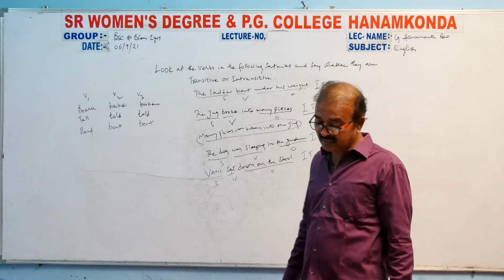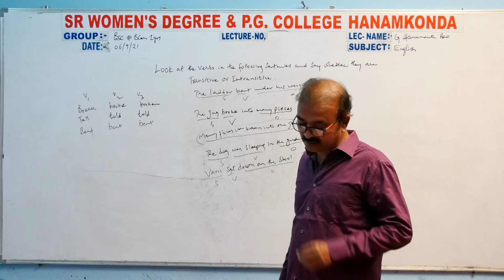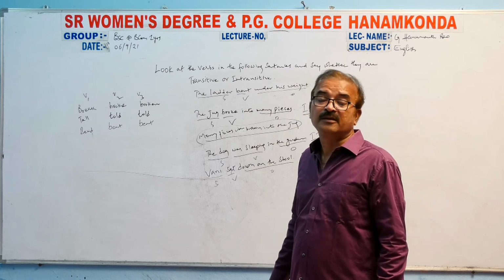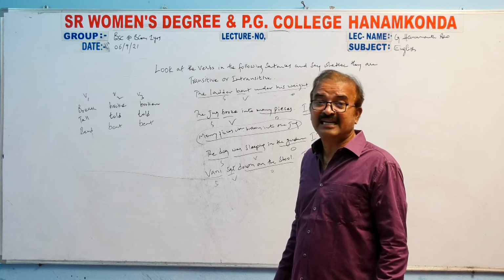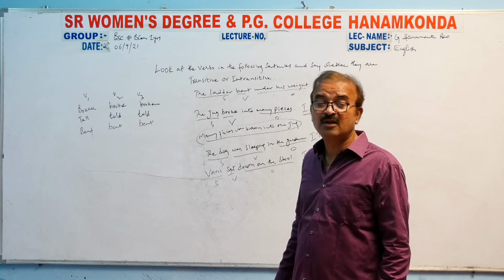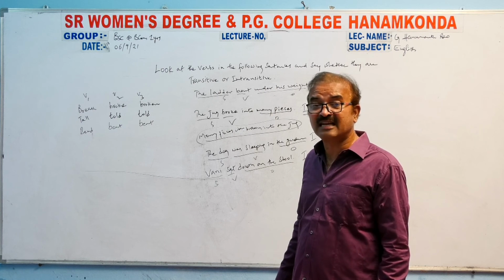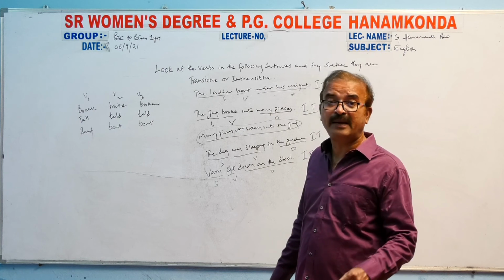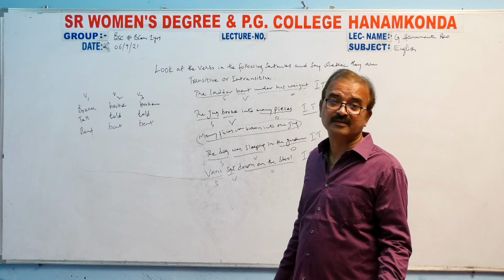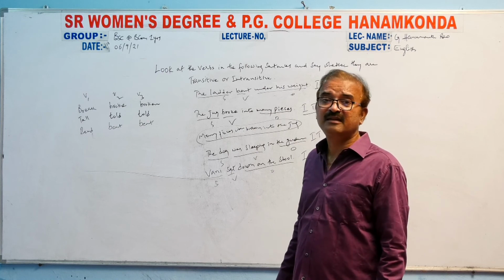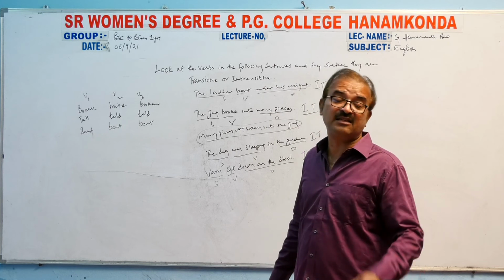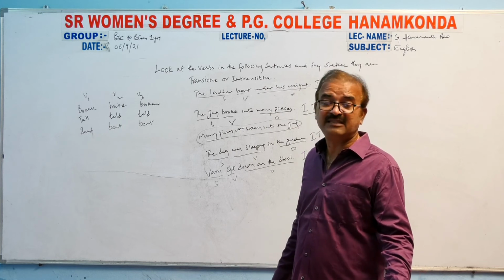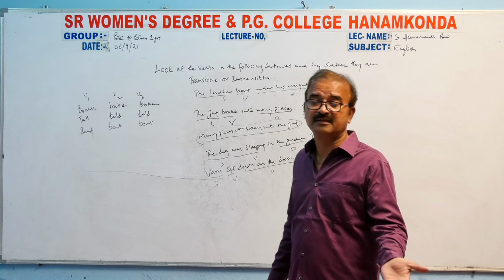Okay. So girls, why did I give you this? I gave you these things to make you get an idea of what is transitive and what is intransitive. Transitive verbs are those where the voice of a sentence can be changed from either active to passive or passive to active. And for intransitive verbs, there is no chance at all to change the voice of a sentence, either from passive to active or active to passive. Okay.